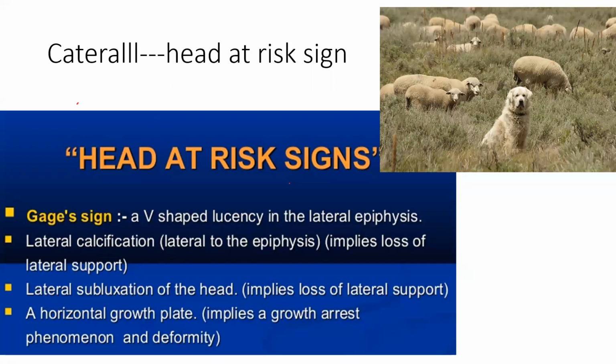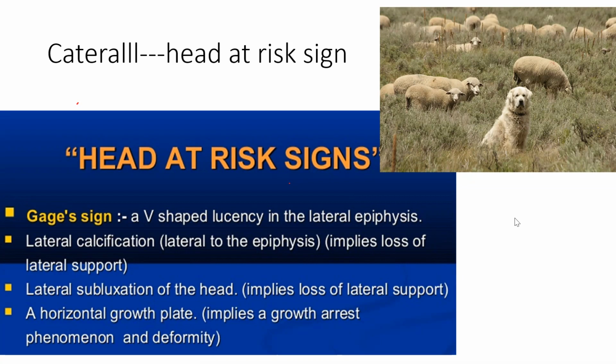Any of the head or any of these signs, if going outside their group, that is a risk sign. So they have to be inside their own zone. So lateral subluxation of the head is a risk sign. Then Gage sign, then there is lateral calcification. Laterally there is a calcification, that is also a risk sign. And one is horizontal growth.